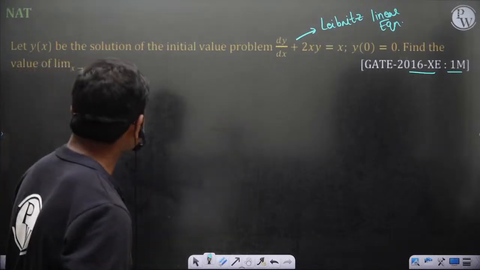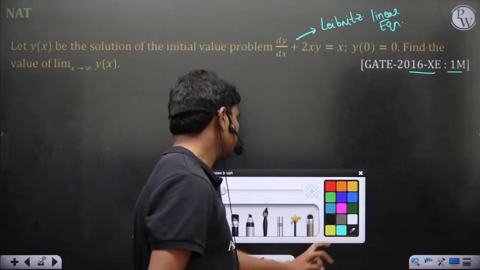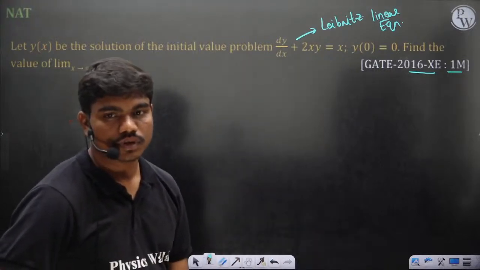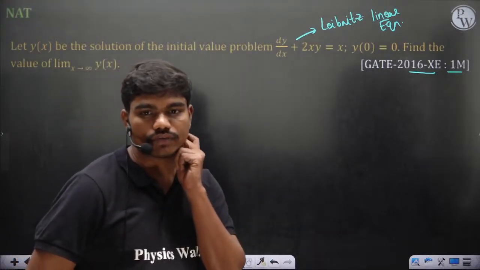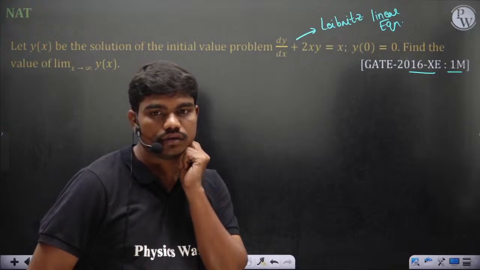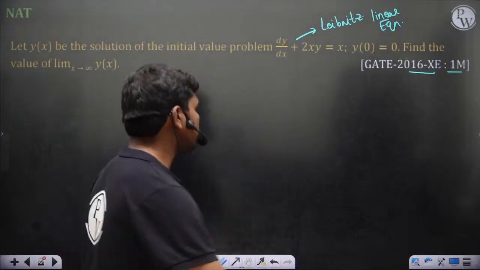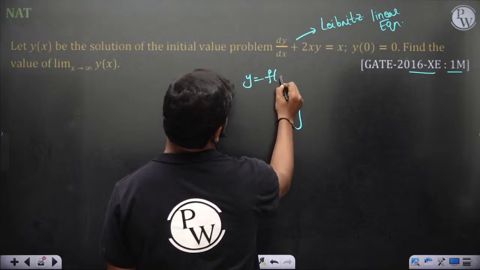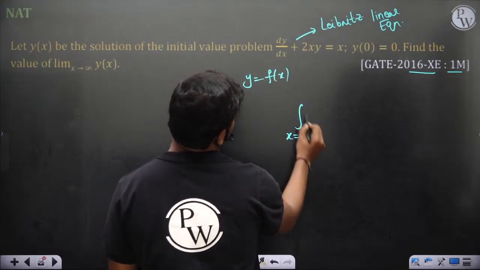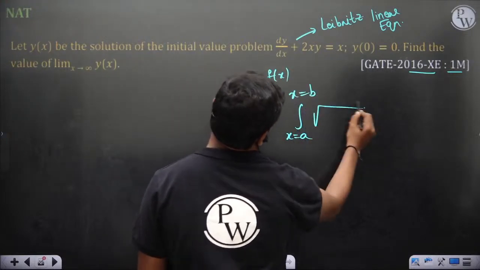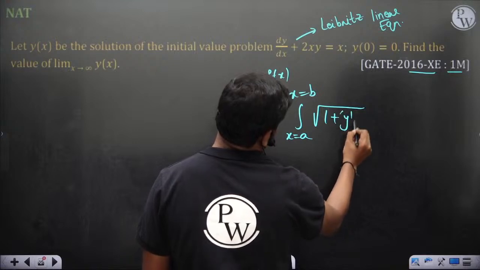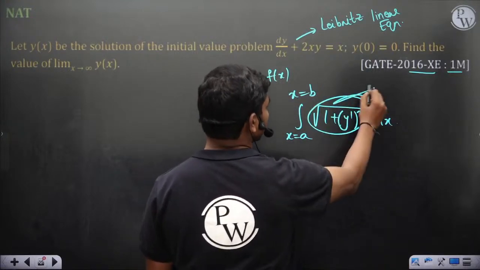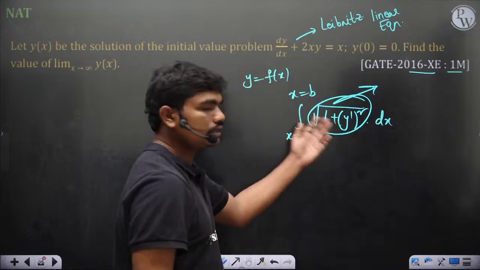Solve this. Either dy or dx will remain after solving. That's the indication, no? See, like for example, if I give you some function y is equal to f of x, and you are doing this, then ultimately this is some function of x, and it's a single variable integration.